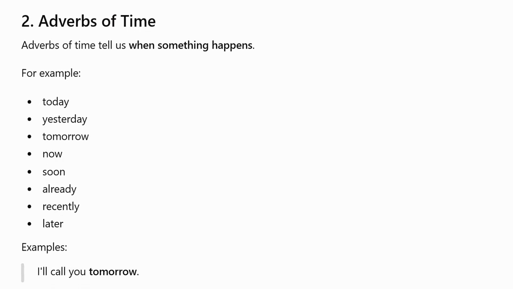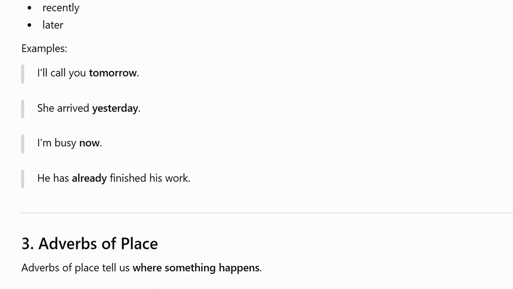Adverbs of time. Adverbs of time tell us when something happens. For example, today, yesterday, tomorrow, now, soon, already, recently, later. Examples. I'll call you tomorrow. She arrived yesterday. I am busy now. He has already finished his work.